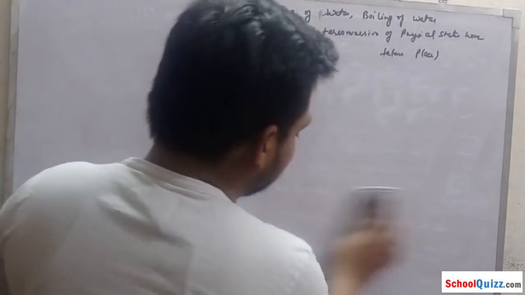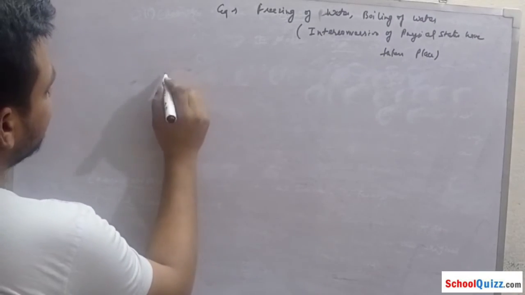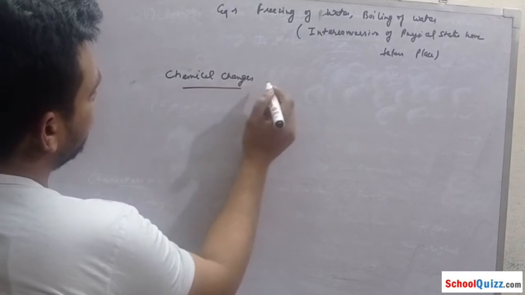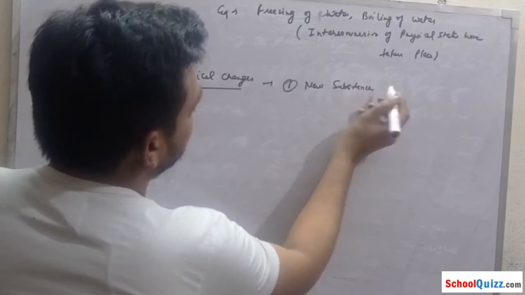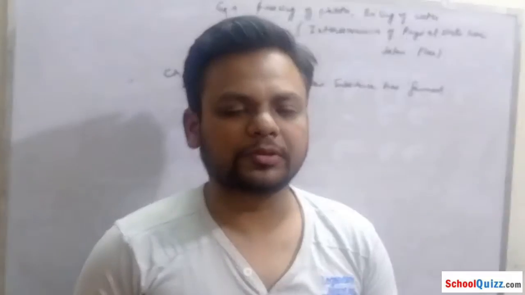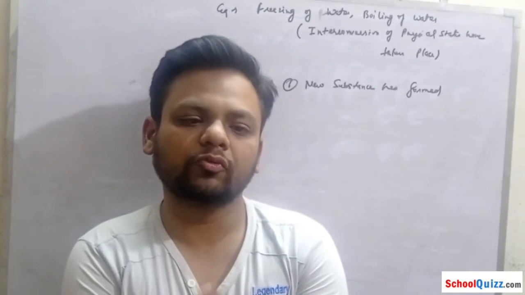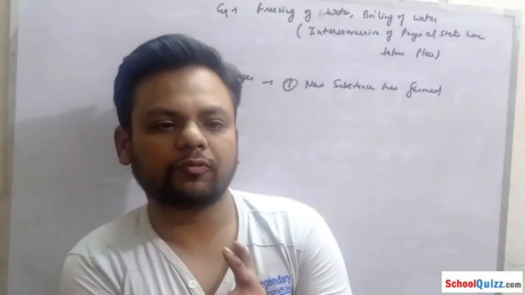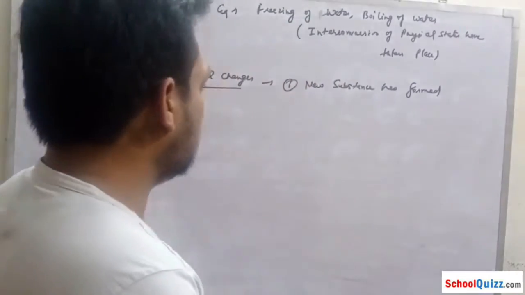So what are chemical changes? First of all, they are changes in which a new substance is formed. For example, if we burn wood, ashes will remain, so a new substance has formed. Digestion of food is also a chemical change, as a new substance has formed.